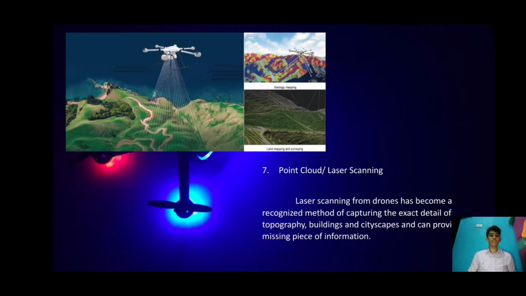Next is the point cloud or laser scanning. Laser scanning from drone has become a recognized method of capturing exact details of topography, buildings, and cityscapes, and can provide a missing piece of information.